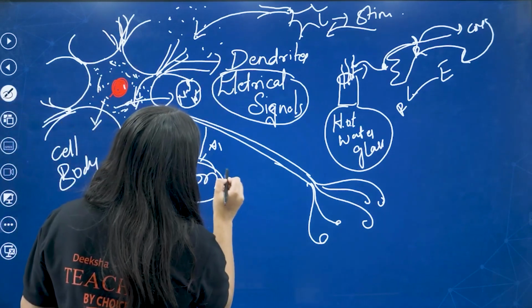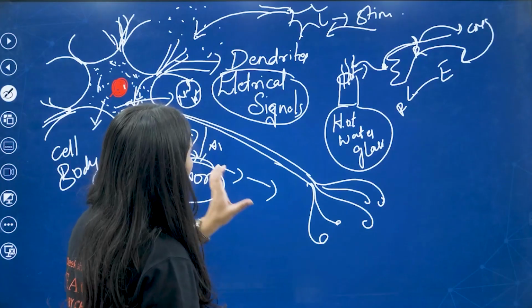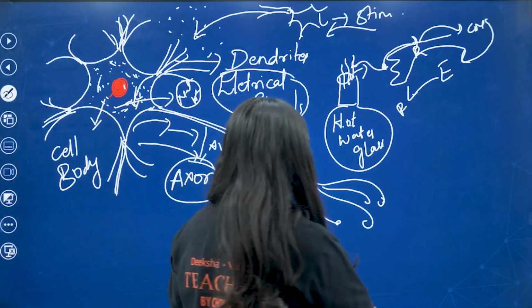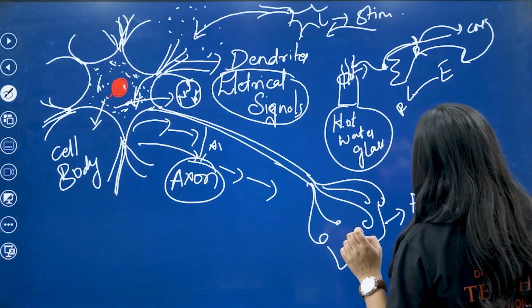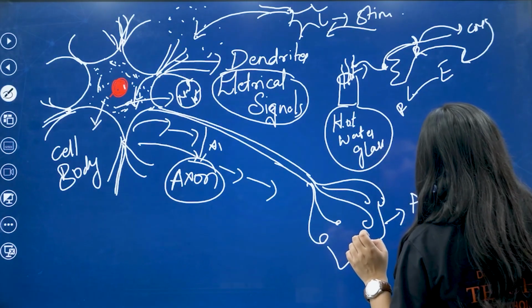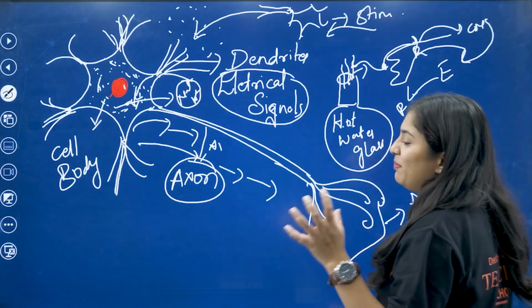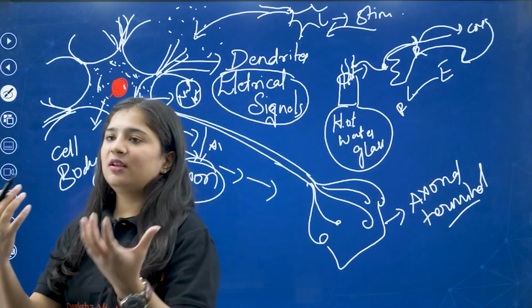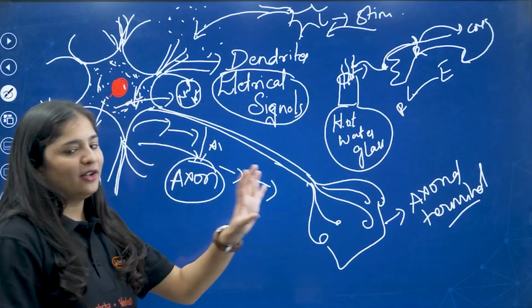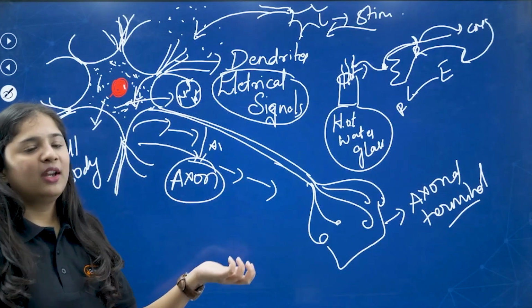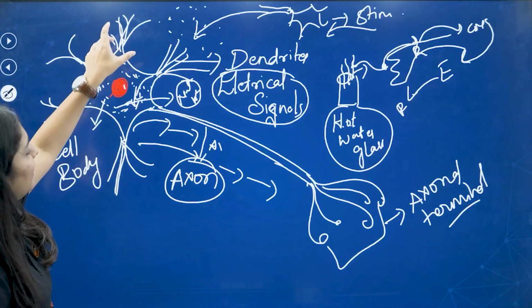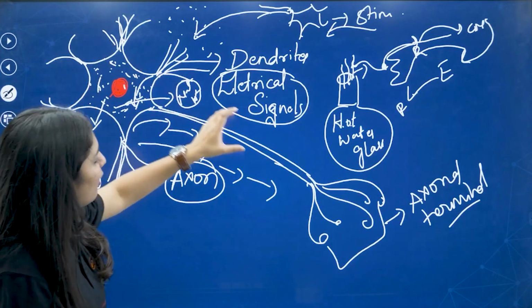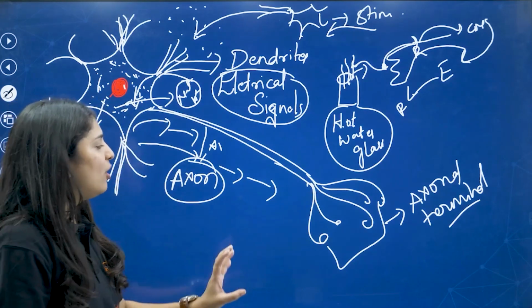The signals pass on to the axon, then reach the axon terminal. It's just like a bus terminal where all the passengers come to one station. Just like that, all the electrical signals pass on to the end, which we call the axon terminal.